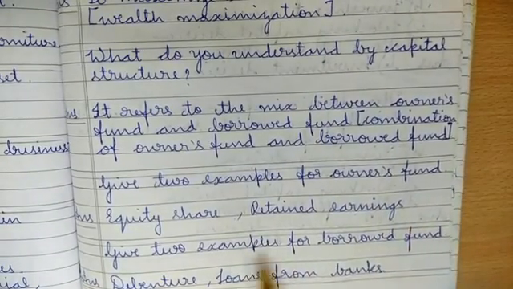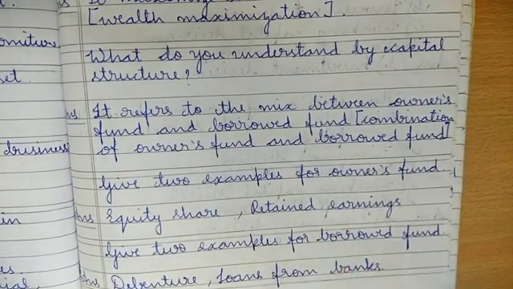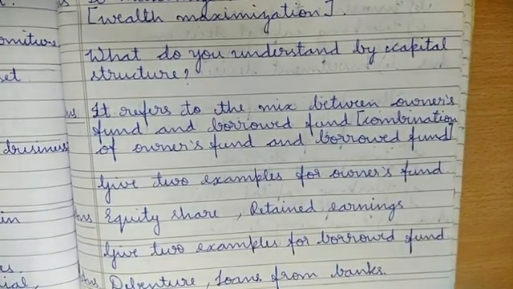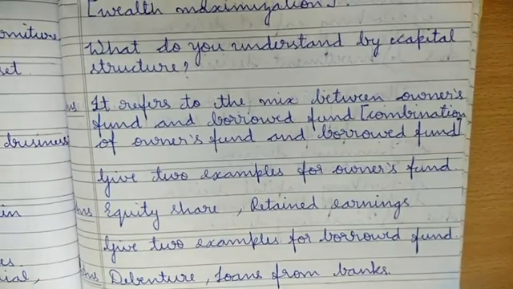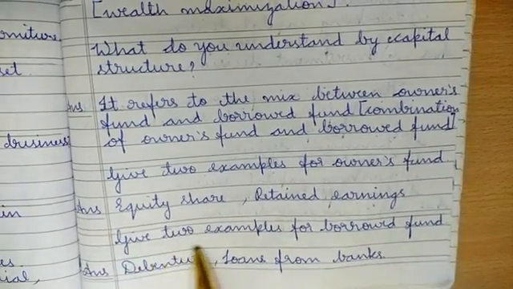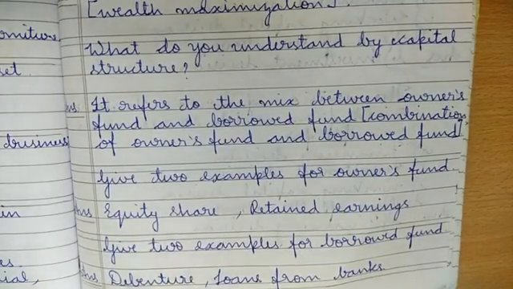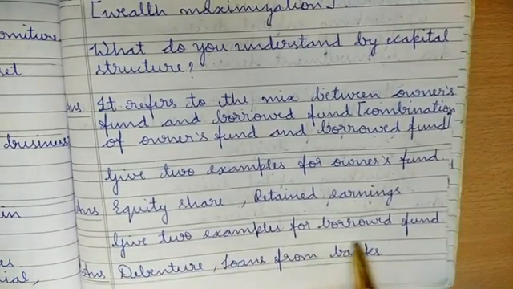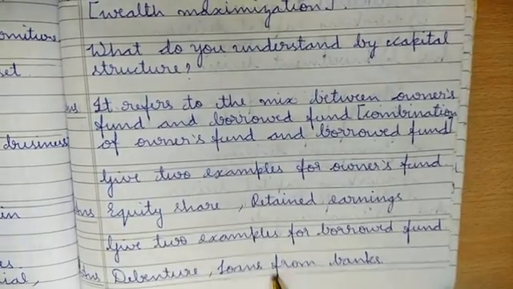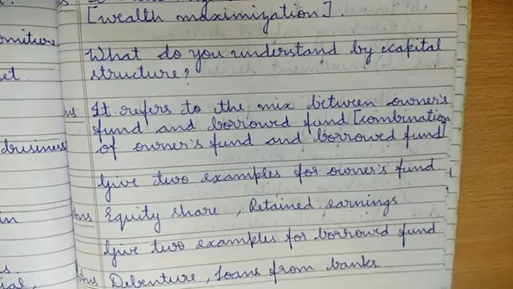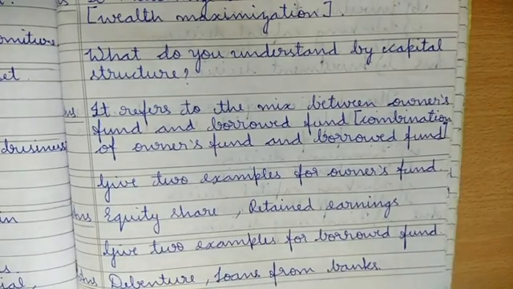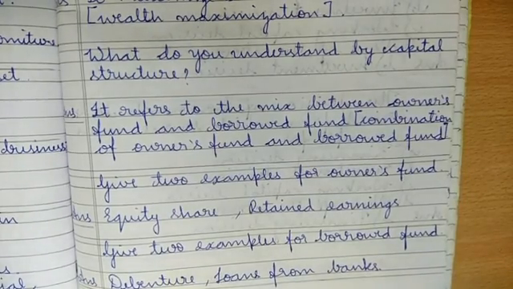This is the money we had with us for starting the business. Next is to give an example for borrowed fund. Debenture, loan from banks. Borrowed fund, as I told, is borrowing money from banks.